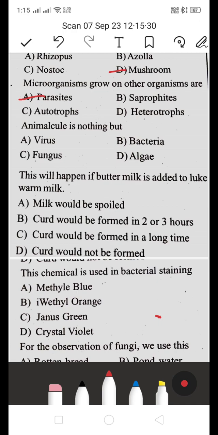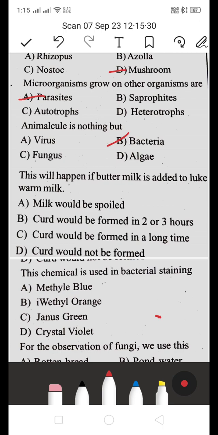Next, animalcule is nothing but A virus, B bacteria, C fungus, or D algae. Which is the right answer? Animalcule is nothing but B bacteria, because these are very small animals. They were discovered by Antoine van Leeuwenhoek. He discovered single-cell microorganisms. So these are called animalcules. Those are bacteria.